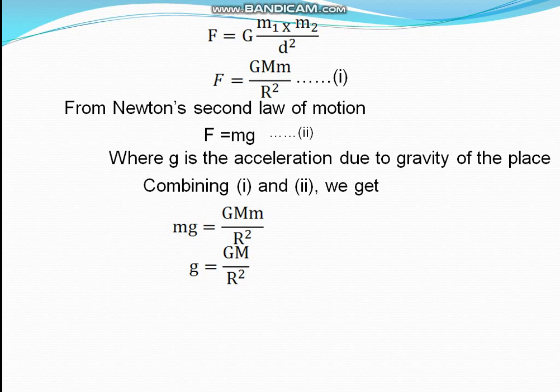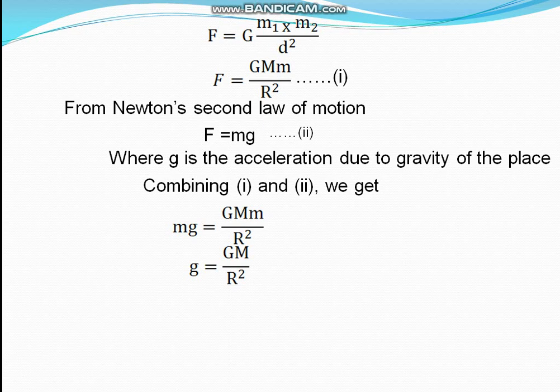Now let's prove that acceleration due to gravity is inversely proportional to the square of the radius of the heavenly body. We all know capital G, the universal gravitational constant, or simply gravitational constant, is a constant value and its value does not change from place to place.